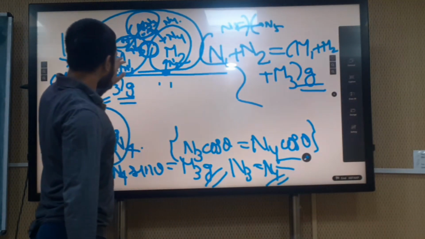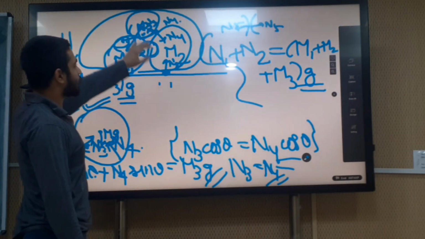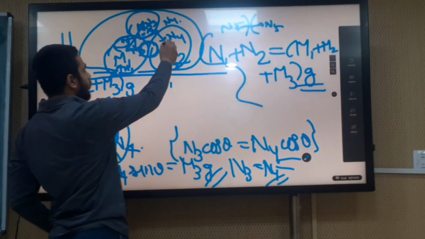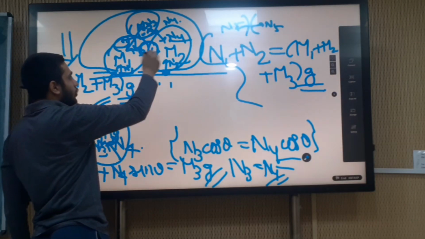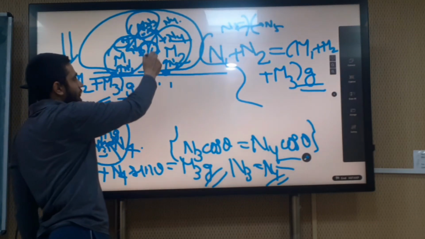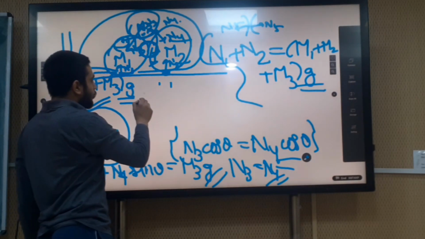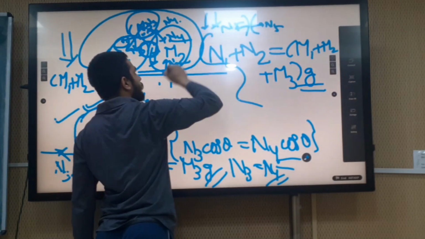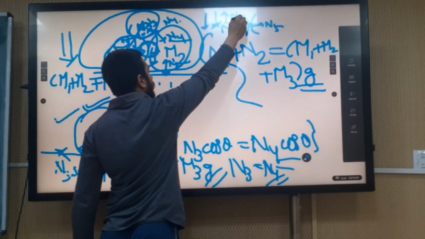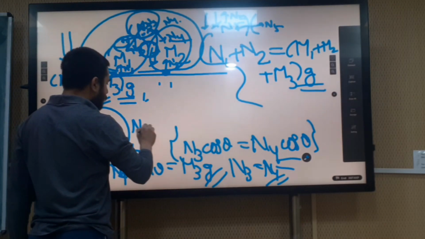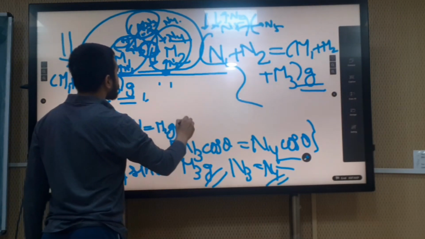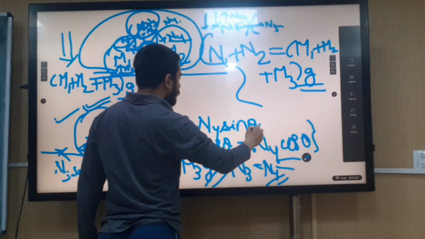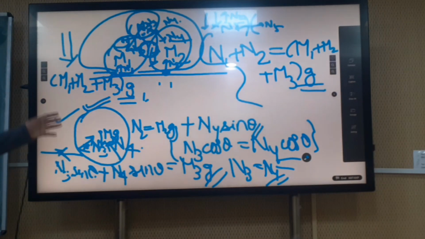Okay, let's see one more time. We have seen this one, now we will see this one. How will the N4 horizontal component be balanced? The N4 horizontal component will be balanced by this horizontal component. The vertical component, downwards, will be balanced by the downward N4 component, the downward M2g, and the upward N2. So N2 is equal to M2g plus N4 sin theta.